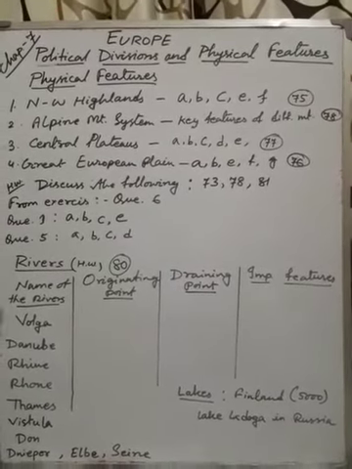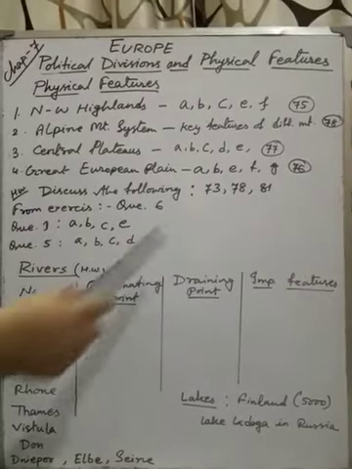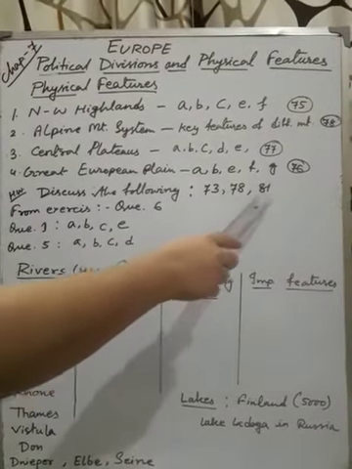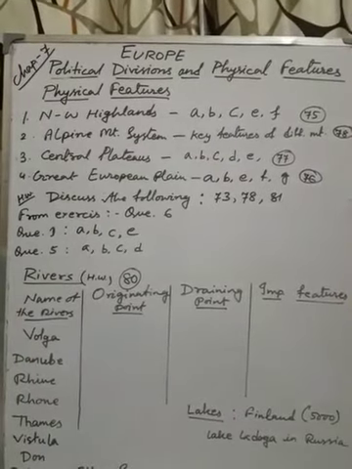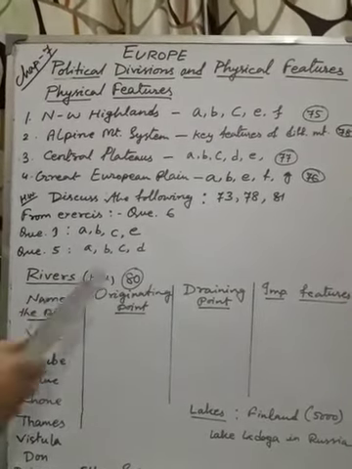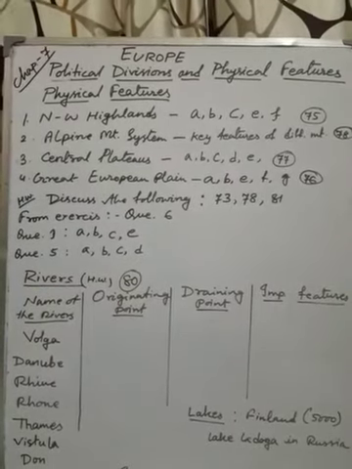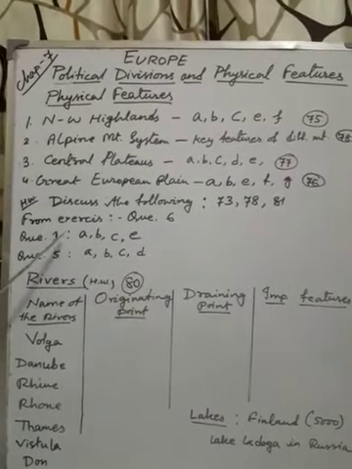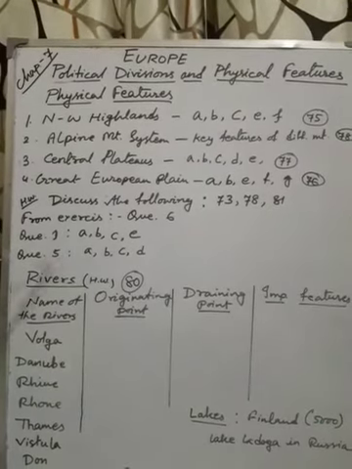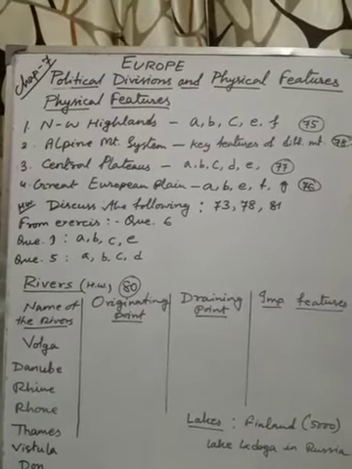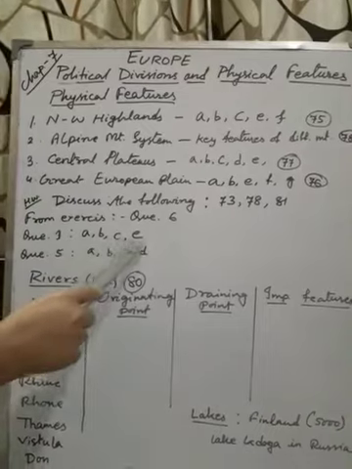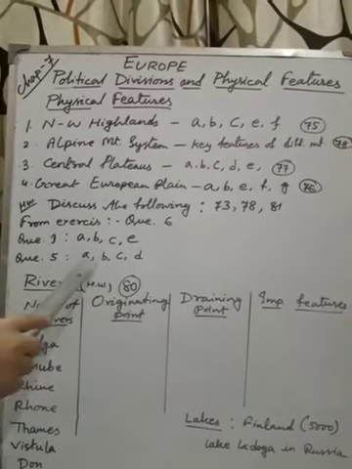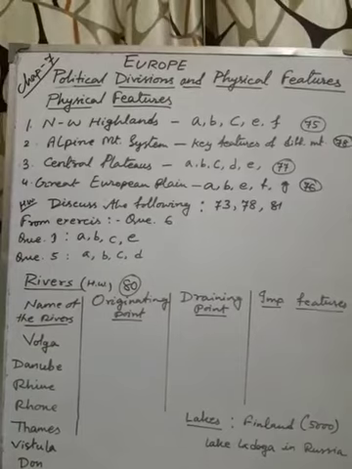Okay. And now the exercise part, discuss the following boxes. Page numbers I have mentioned: 73, 78 and 81. You can do it directly in the book with the help of a pencil. And exercise question number 6, I think it is true or false. That one also you can do in the book with a pencil. But question 1 and question 5, question 1 is a very short one and question 5 is the give-reason type of question. These two you will write in your copy. In question 1, you will write A, B, C, E, and from question 5, A, B, C, D, all 4 you will write. So this much is your homework.